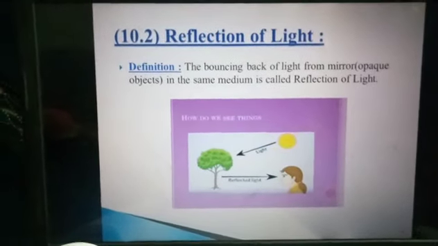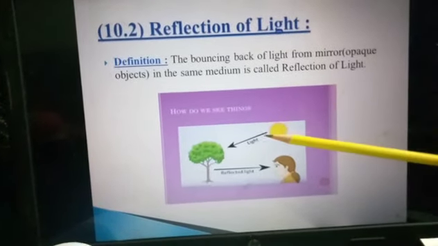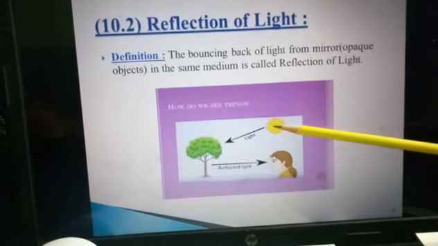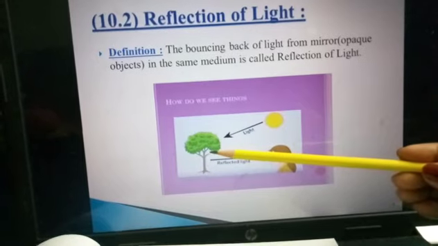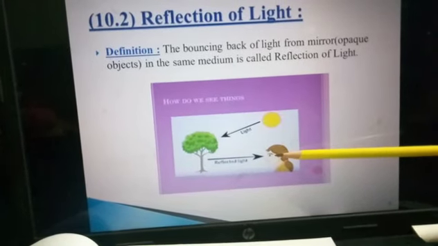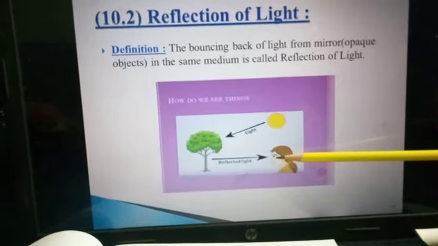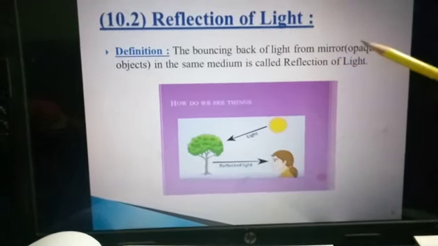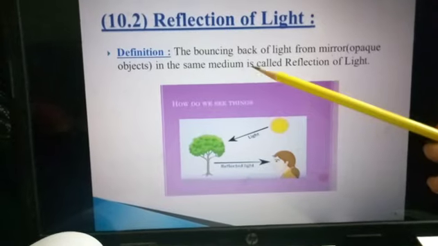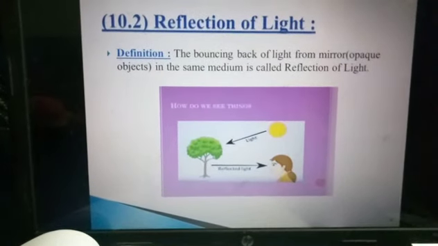Then next is reflection of light. Reflection of light means here the light is coming from the sun, then up to the tree, and then it goes to the eyes. So the bouncing back of light in the same medium, from a mirror or maybe any opaque object, this is known as reflection of light.